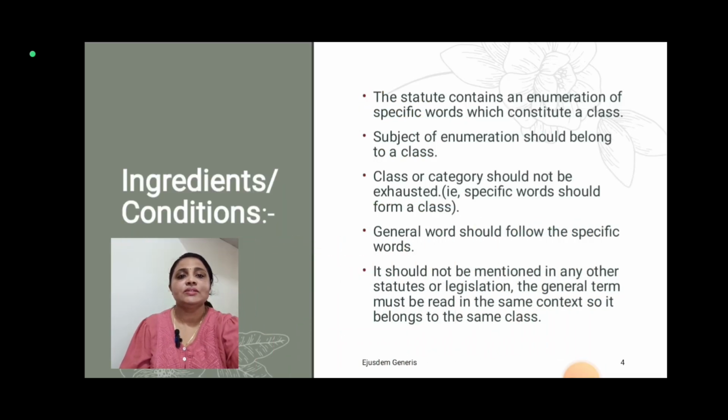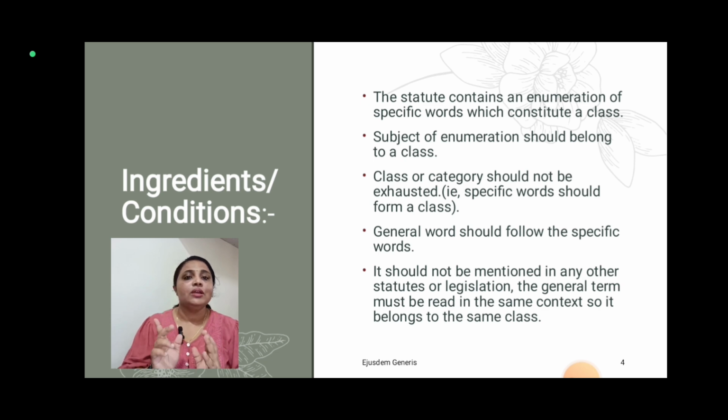Now the ingredients. What are the ingredients or conditions for the statutes? There can be many conditions as well as ingredients, and there are some very important ones mentioned for this. The first ingredient you can see is that the statute contains an enumeration of specific words which constitute a class. There should be a statute, there should be an enumeration of specific words, and it has to form a class.